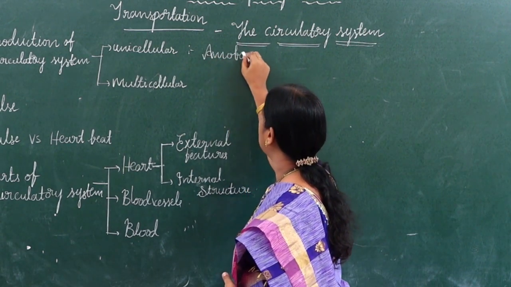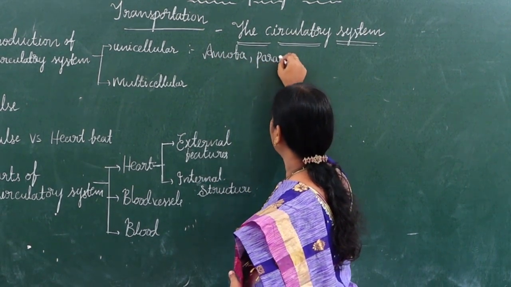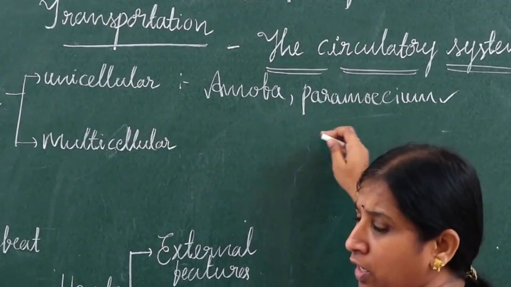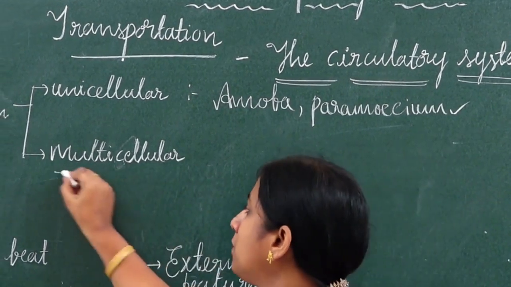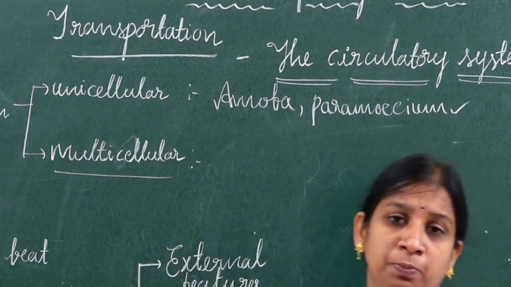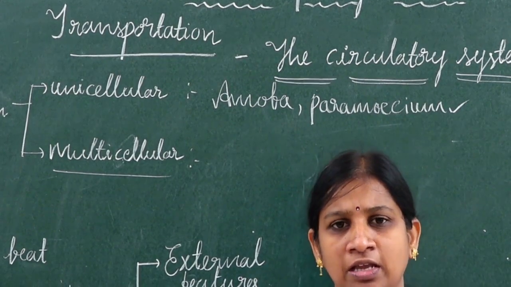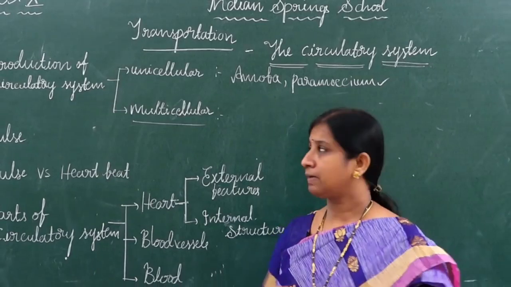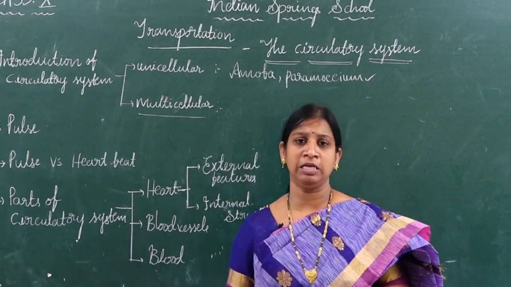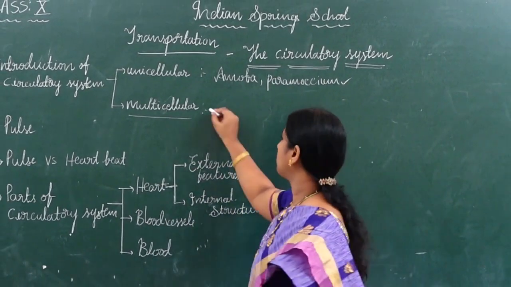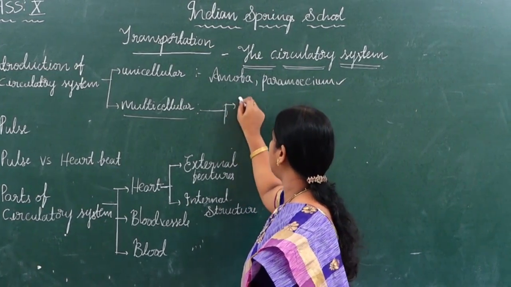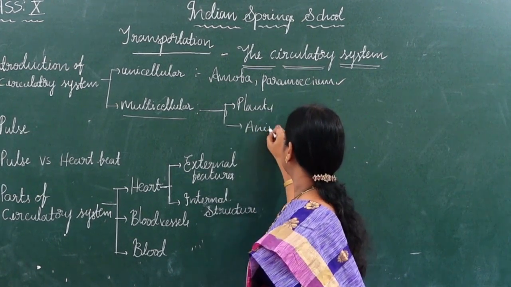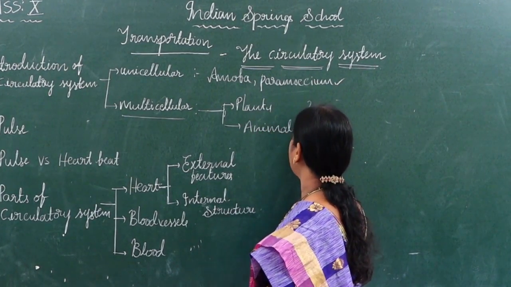The best examples are amoeba and paramecium. Multicellular organisms are those made of many cells. We all belong to multicellular. Compared to unicellular, we have more multicellular organisms, like all plants which we see on land and all animals.